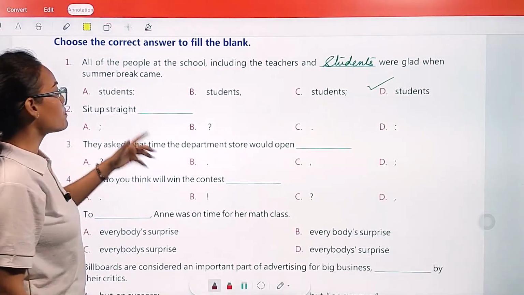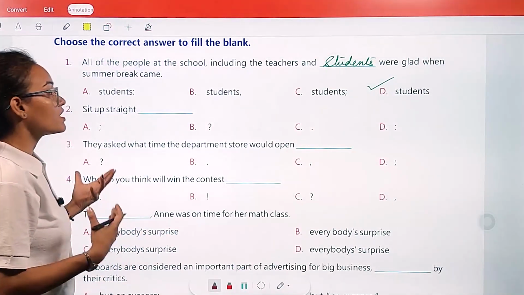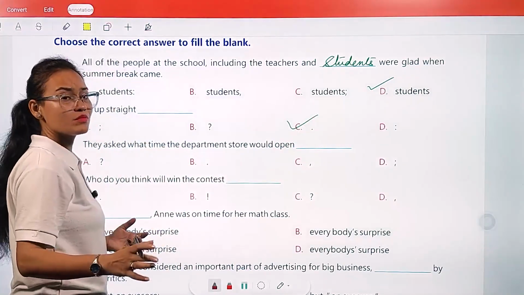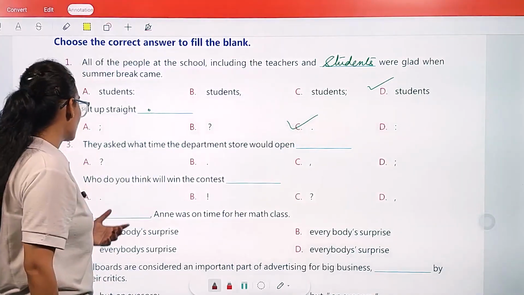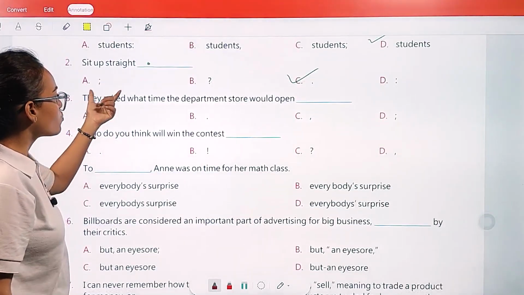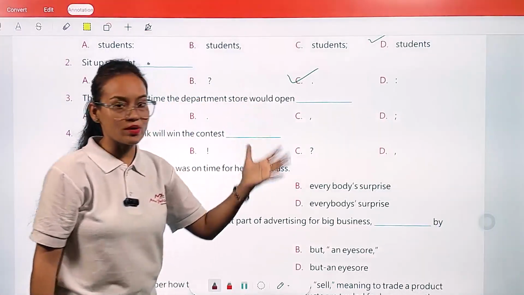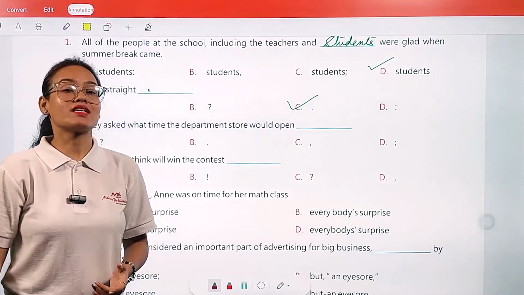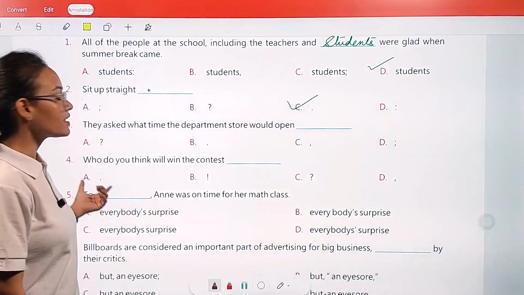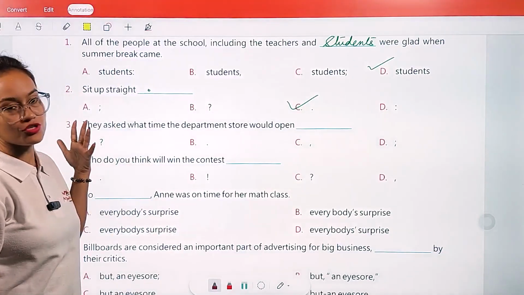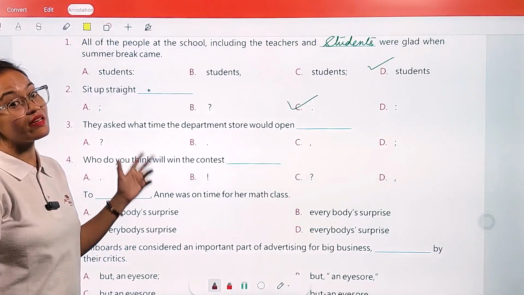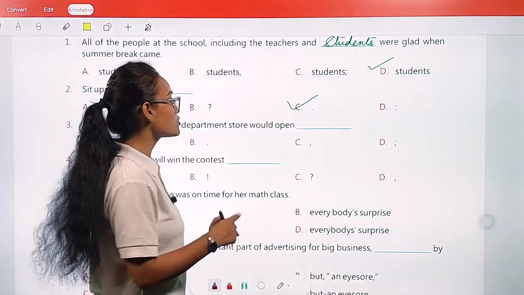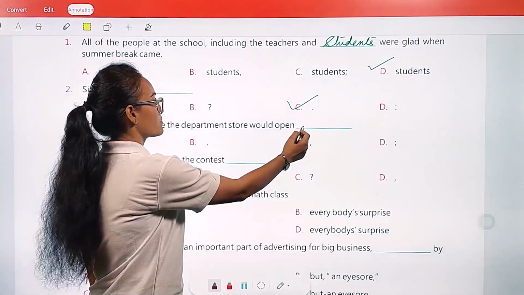Second one, sit up straight. Okay, so sit up straight. So here we are going to put a full stop mark because the sentence is complete. So put here full stop. Third one, they asked what time the departmental store would open. See, in this sentence, a question is asked, but in an indirect way, not in a direct way. If a question is asked in a direct way, then we are going to put a question mark. But it is asked in indirect form. So they asked what time the department store would open. We are going to put a full stop here.